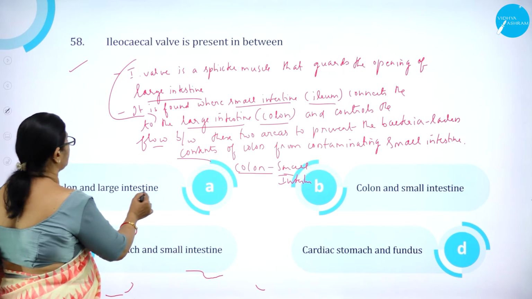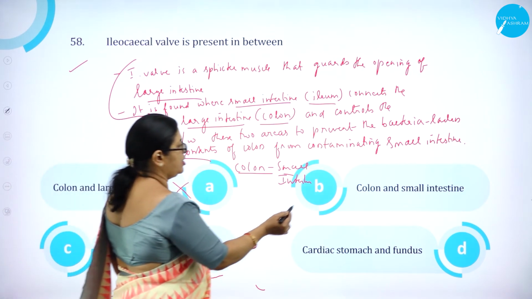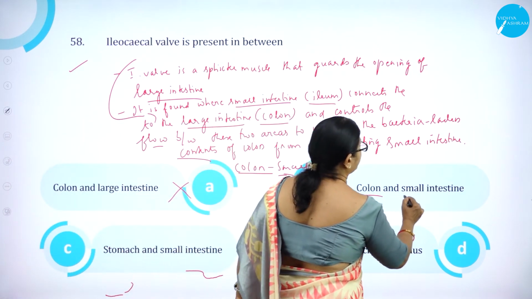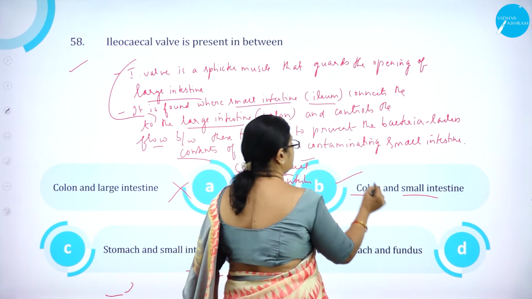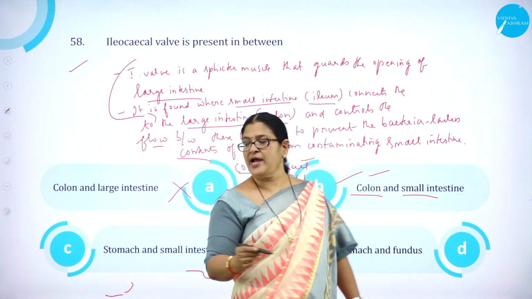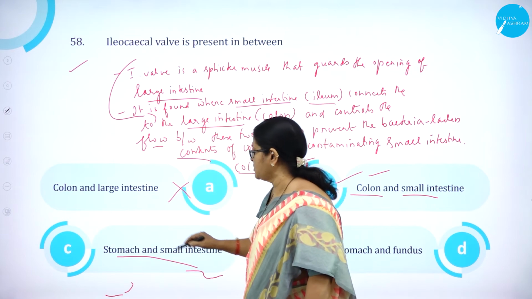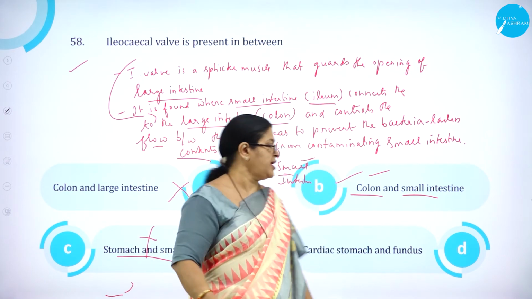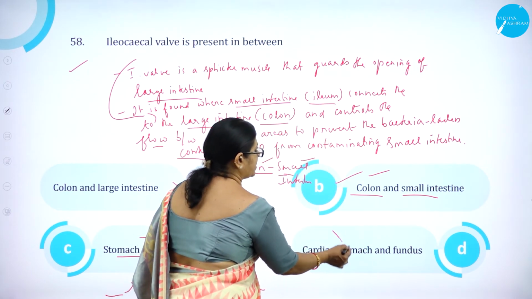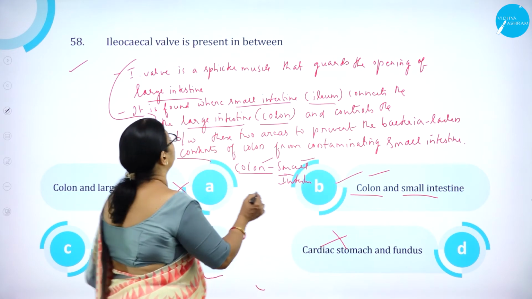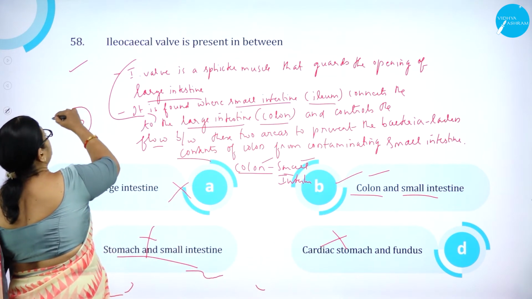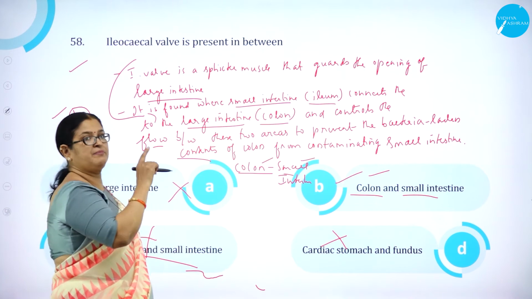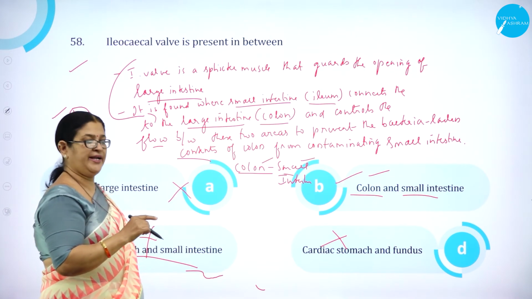So option A, colon and large intestine, wrong. Option B, colon and small intestine, correct. Colon and small intestine is correct. And option C, stomach and small intestine, is wrong. And option D, cardiac, stomach and fundus, is wrong. So option B is correct. Ileocecal wall is present between colon and small intestine.